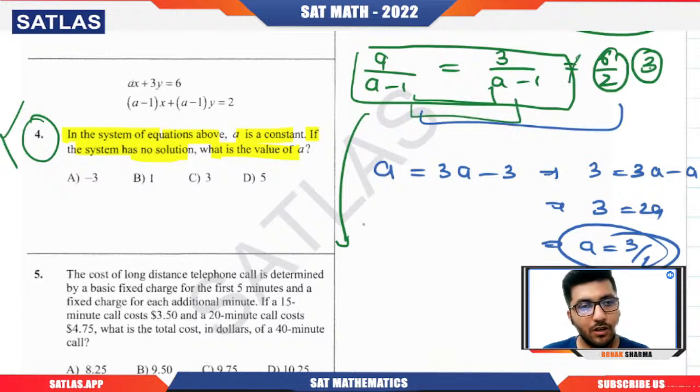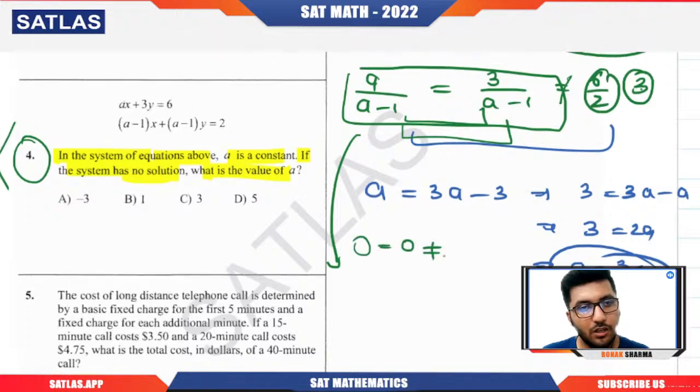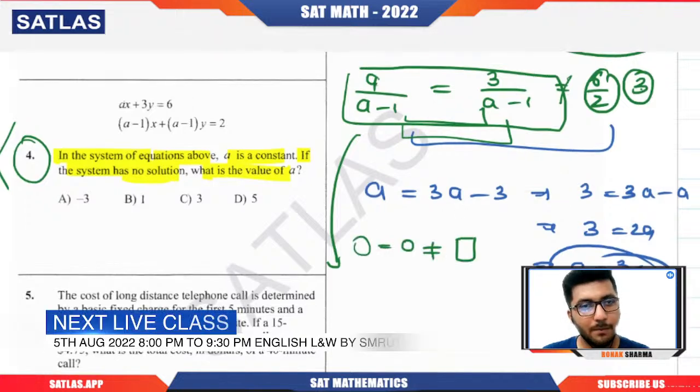What we want is that the first two ratios should be equal and should not be equal to the third. So if A becomes 3, this will be 3 by 2, this will also be 3 by 2, but this is equal to 3. So 3 by 2 equals 3 by 2, not equal to 3. So for sure the answer is 3. Are you getting my point? That is the way we're going to approach the question.